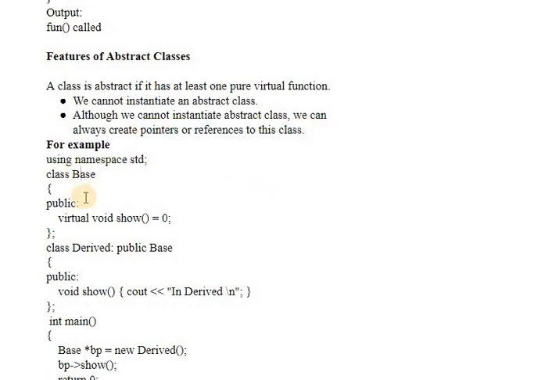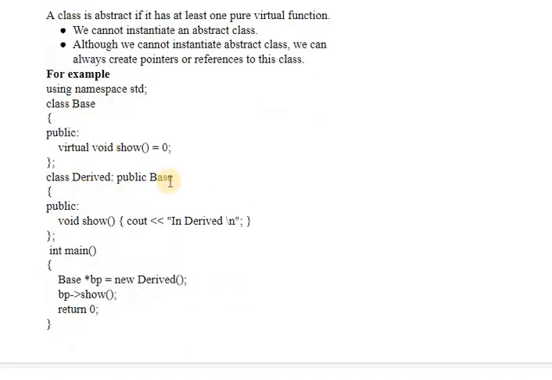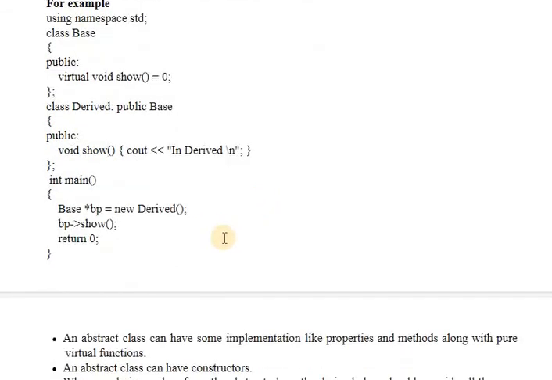So here we have one class base and one pure virtual function. This is the derived class. This is defining the body of the show function, which is a pure virtual function in base. So by creating the base class pointer, we can create a pointer to the abstract class in this manner. Either you can do this directly or you can do it dynamically also.